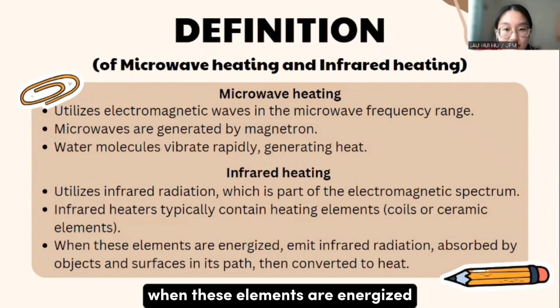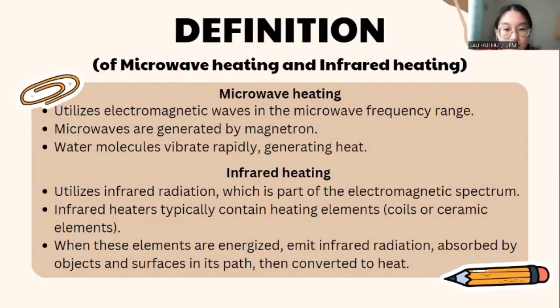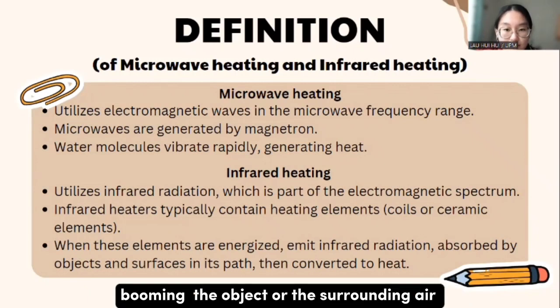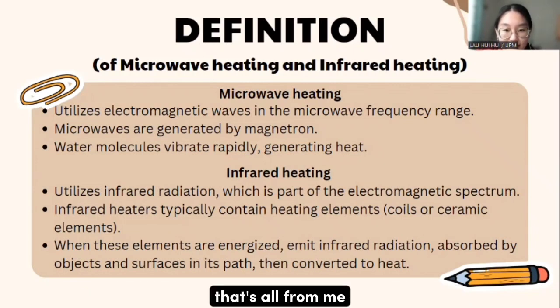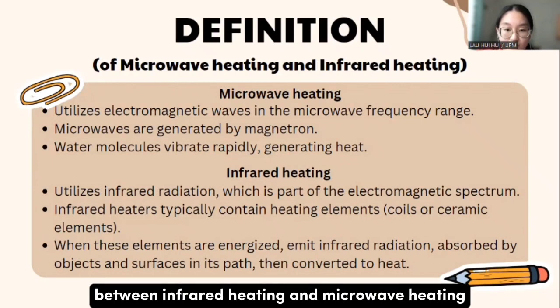When these elements are energized, they emit infrared radiation, which can be absorbed by objects and surfaces in its path. The absorbed radiation is then converted into heat, warming the objects or the surrounding air. That's all from me. Now I will pass to Yihan to explain similarities between infrared heating and microwave heating.